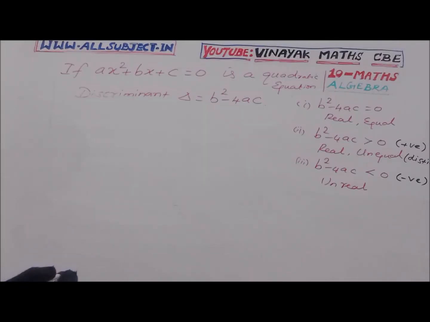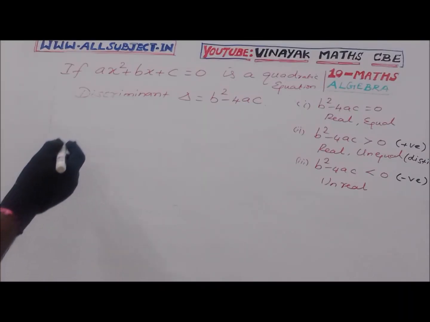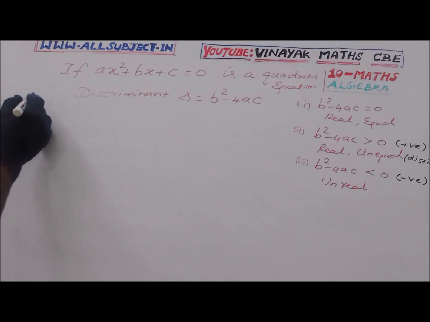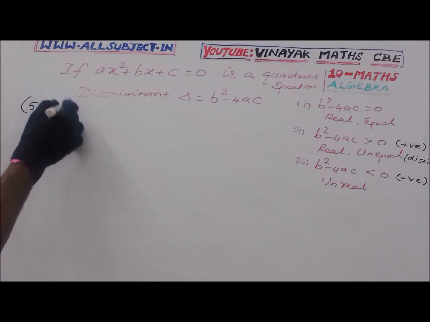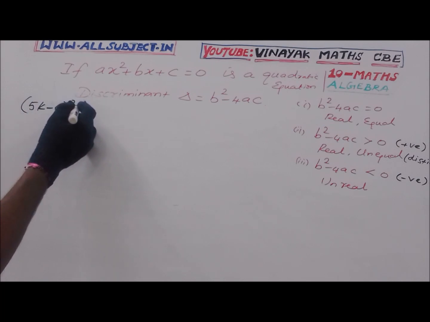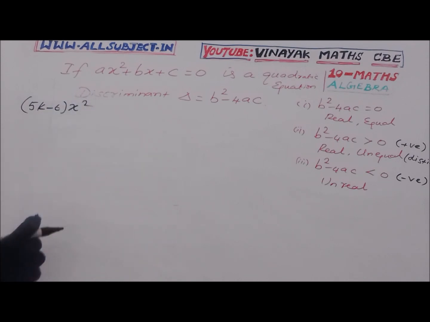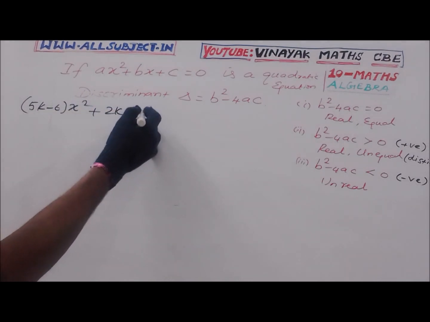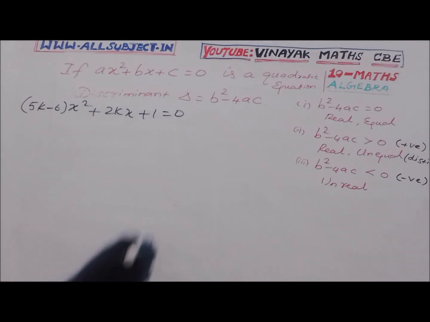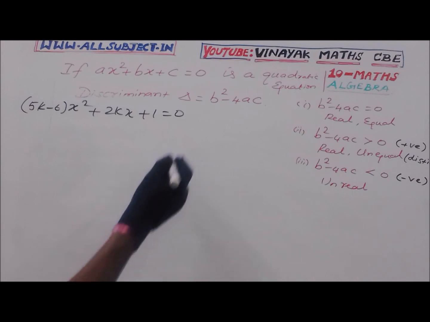Find the value of k. The given equation (5k minus 6) whole square... 5k minus 6 into x square plus 2kx plus 1 equal to 0 has real and equal roots.